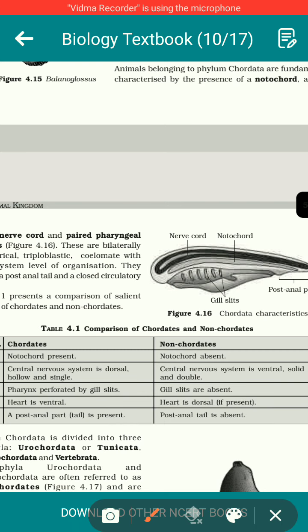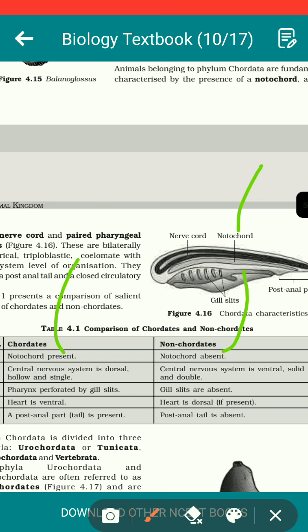This structure you see over here is the notochord. It is present only in chordates. So notochord is present in chordates and absent in non-chordates. The phyla you have studied from Porifera to Hemichordata are all non-chordates. They don't have any notochord. So we say that notochord is present in all chordates, whereas it is absent in non-chordates.